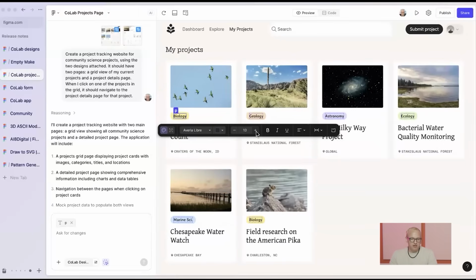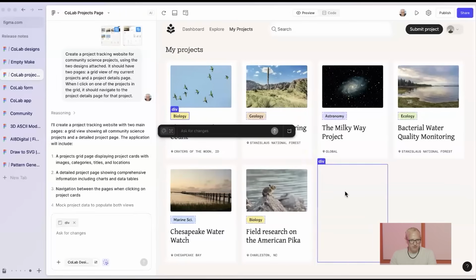So just like that, without another prompt, I can make little style tweaks to make things look exactly the way I want. And if I wanted to chat with the AI and have it work specifically on this part of the design, I can also use point and edit to focus the AI on that particular part.